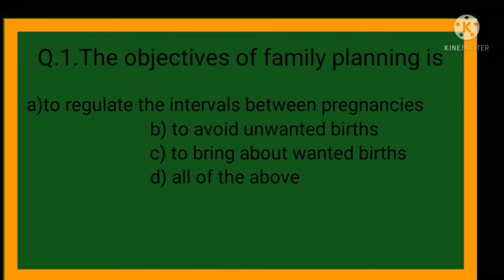Hello, let's start the MCQ on family planning. First question: the objectives of family planning are? Options are: option A, to regulate the intervals between pregnancies; option B, to avoid unwanted births; option C, to bring about wanted births; option D, all of the above. So here the correct option is option D, all of the above.